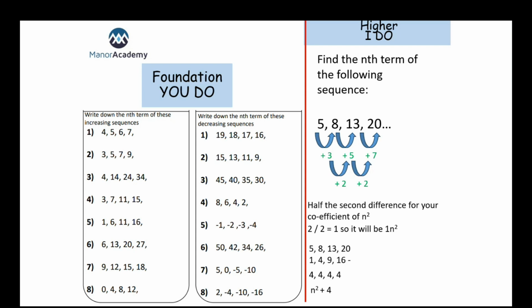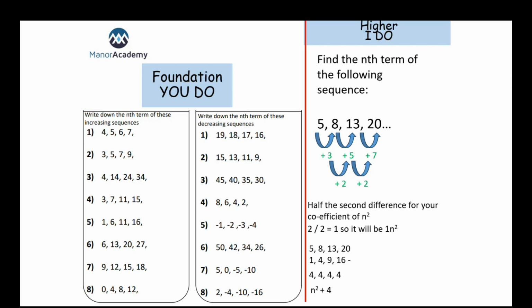So we've got 5, 8, 13, 20. So again, let's just investigate the sequence. Let's see what's happening each time. So we can see that to get from 5 to 8, we're adding 3. To get from 8 to 13, we're adding 5. And to get from 13 to 20, we're adding 7. So there's not the same pattern there. It's not going up or down by the same amount each time. But there's a pattern within our pattern.